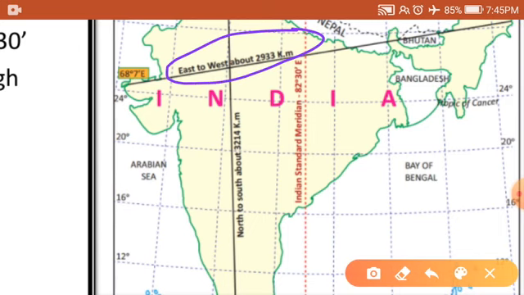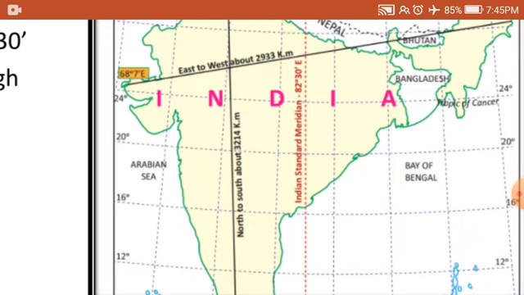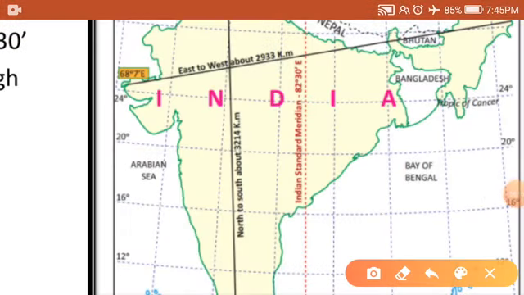It is calculated from Gujarat to Arunachal Pradesh. From this map, you can clearly understand the Tropic of Cancer will divide our country into two halves.